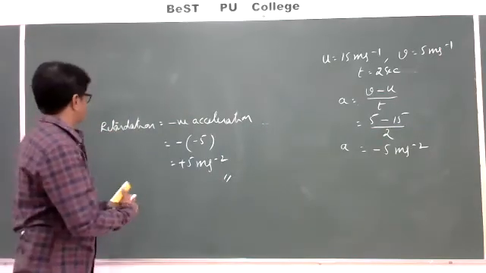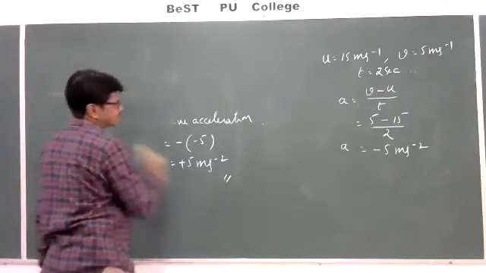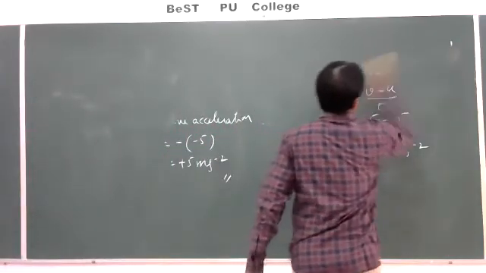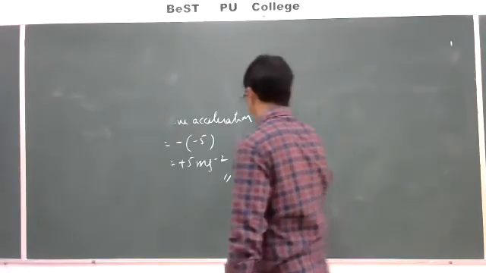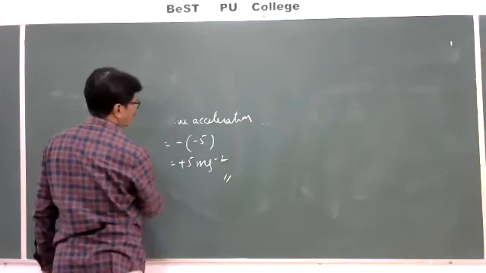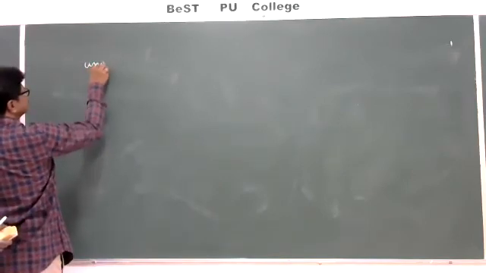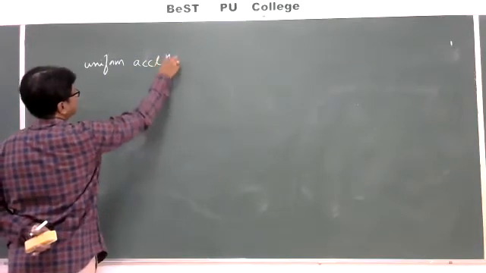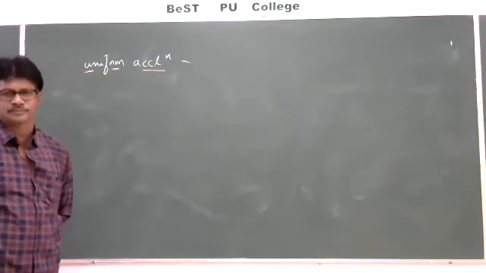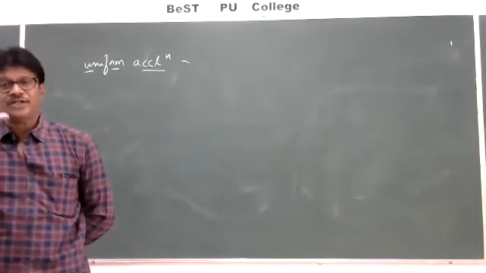So this is about acceleration. Next, uniform acceleration. So the acceleration is uniform.